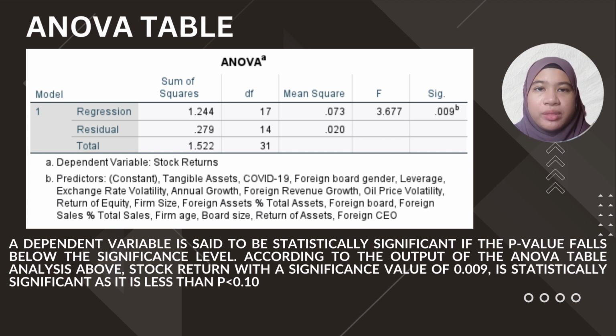A dependent variable is said to be statistically significant if the p-value falls below the significance level. According to the output of the ANOVA table analysis above, stock return with a significant value of 0.009 is statistically significant as it is p less than 0.10.